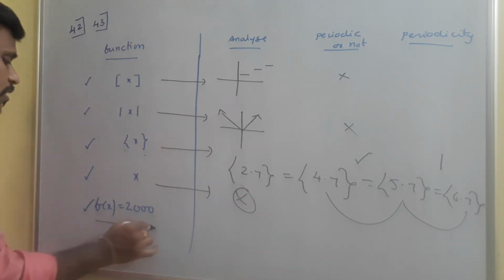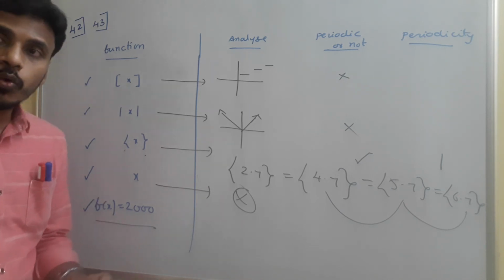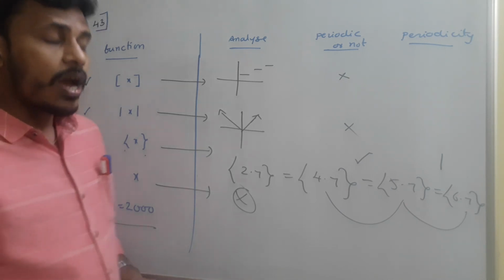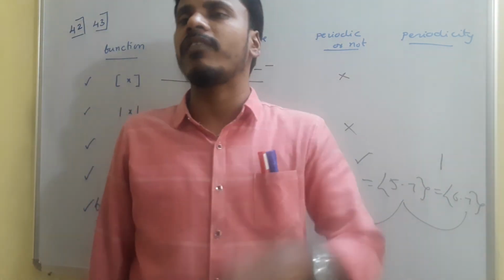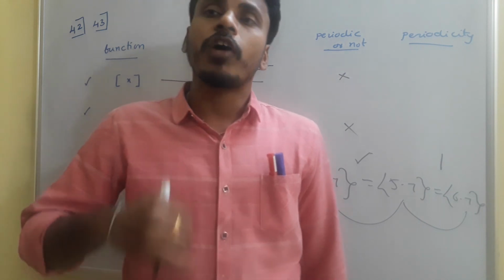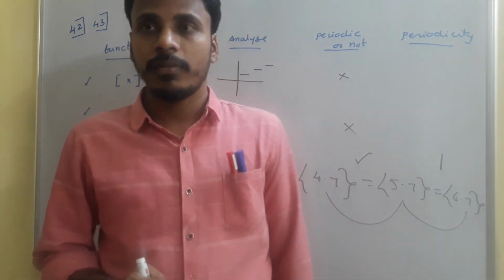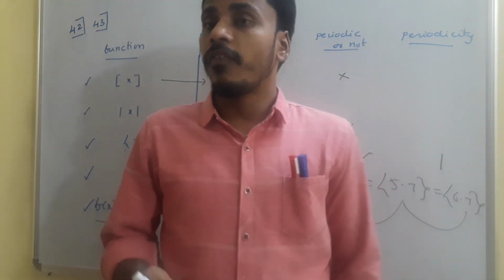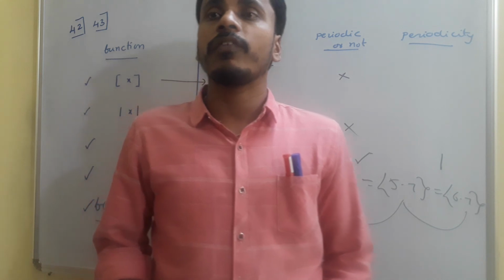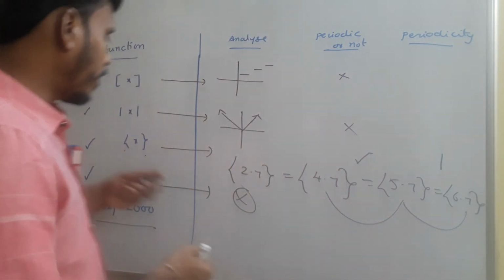Whereas f of x is equal to 2020 is a constant function, and it gives you the same value for any value of x. For all the values of x, the function is showing the same behavior. Since it shows the same behavior, for sure it is periodic, but we are not sure about the periodicity.